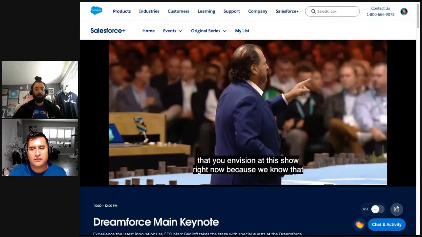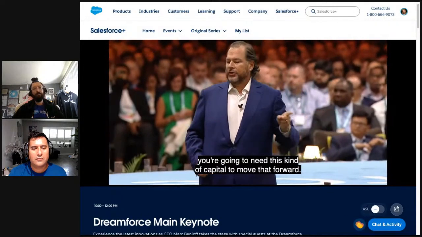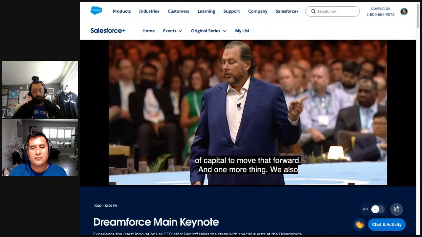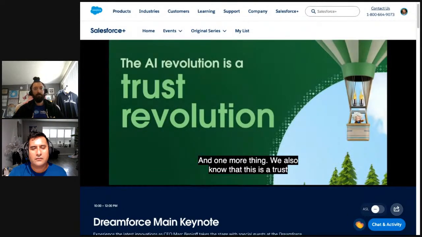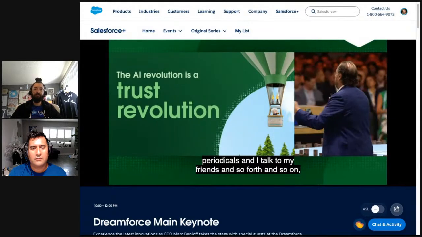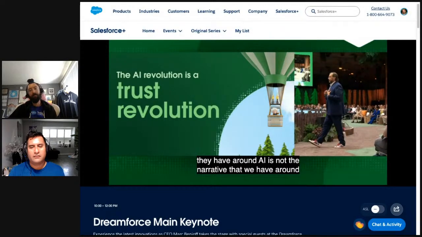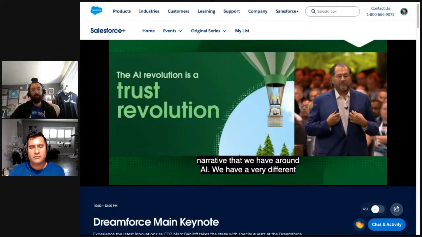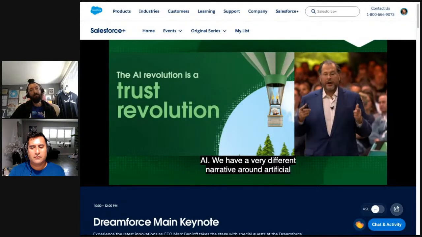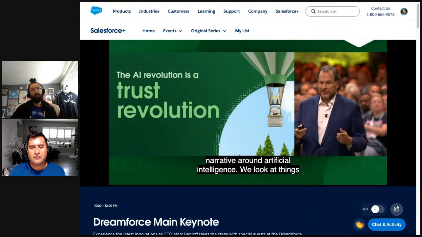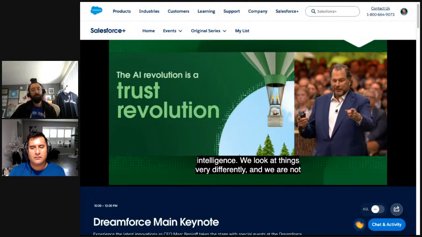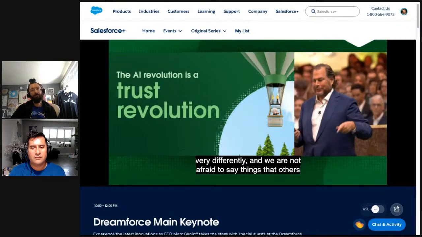And one more thing, we also know that this is a trust revolution. This is going to be built on trust. And when I read these blogs and I read the periodicals and I talk to my friends and so forth and so on, the narrative that they have around AI is not the narrative that we have around AI. We have a very different narrative around artificial intelligence. We look at things very differently. And we are not afraid to say things that others are afraid to say. Is that right? My head of AI is sitting right here. Good, I'm glad I have him in the right place.